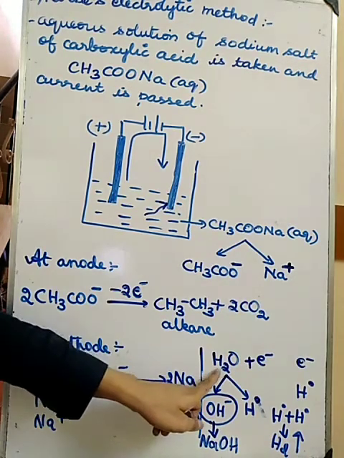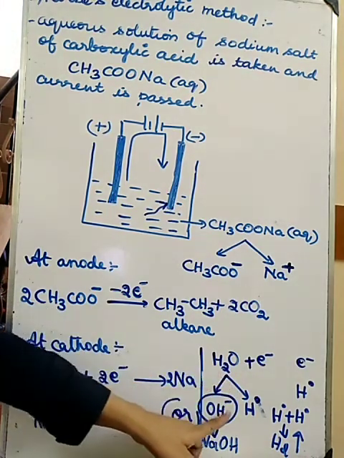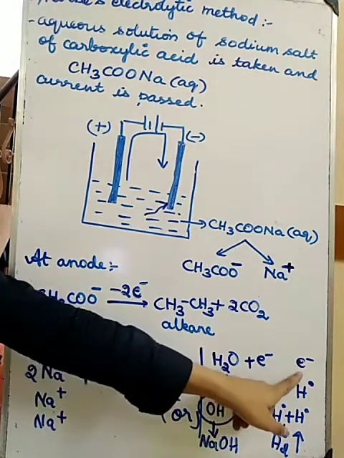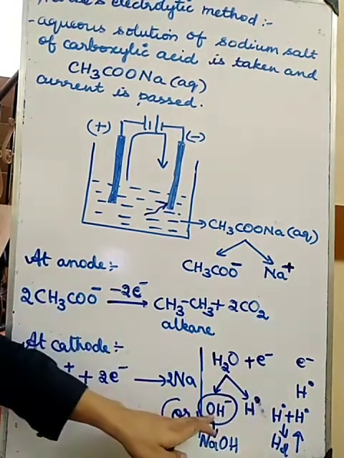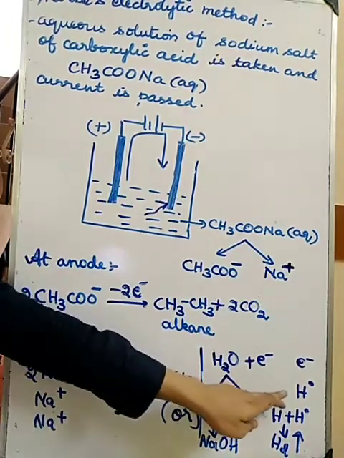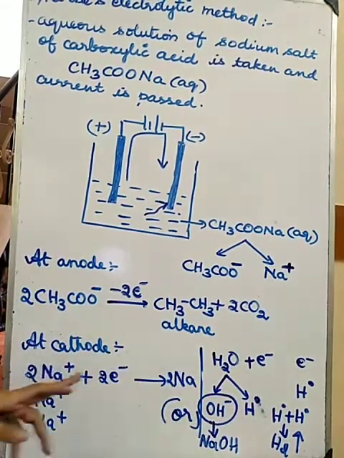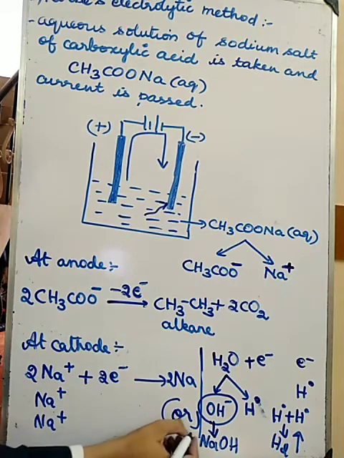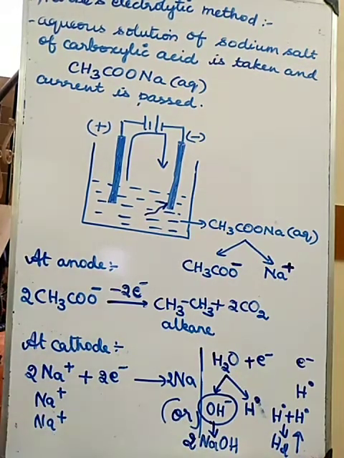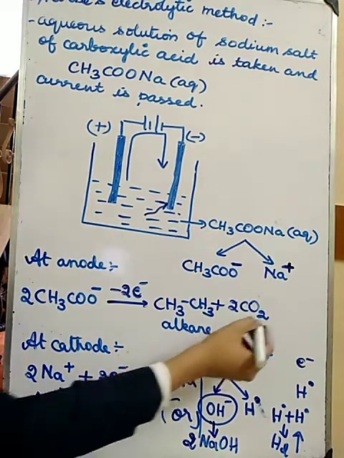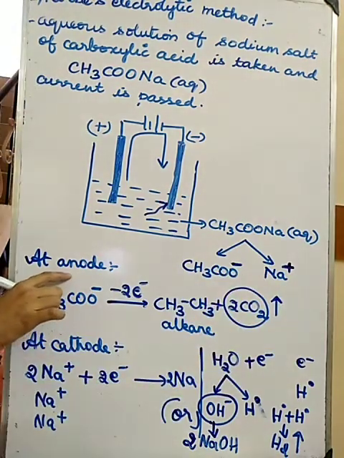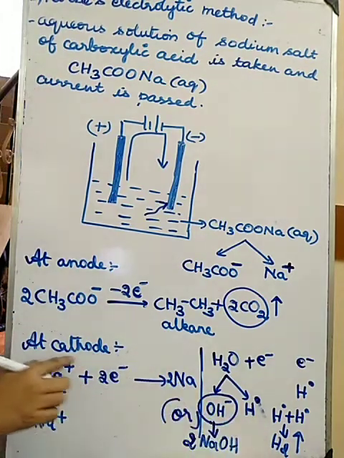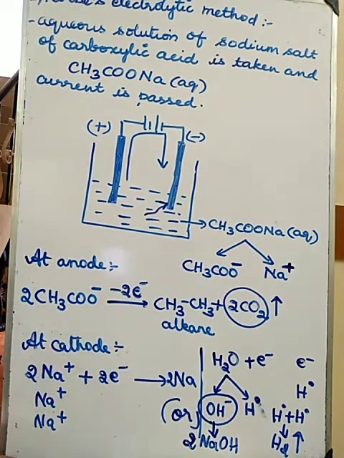And similarly, this electron is producing 1 OH minus. This electron also will produce 1 OH minus. So this OH minus and this OH minus will both combine with 2Na and form 2NaOH. Okay. So as a result, carbon dioxide gas is liberated at the anode and hydrogen gas is liberated at the cathode.